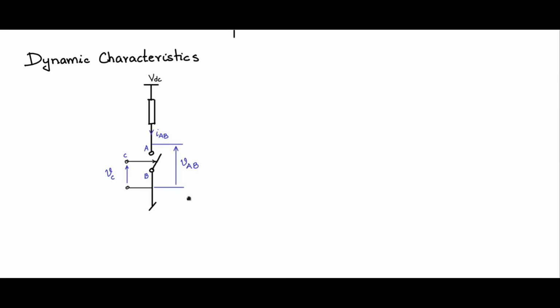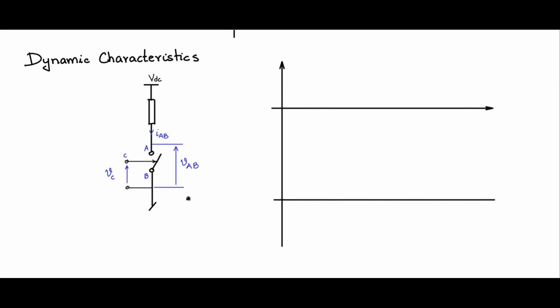So using these parameters in the circuit, let us see how our dynamic characteristic will look like. So let us have the time evolution. We will plot graphs. The x-axis is the time axis. I'm not indicating that, but it is the time axis. The y-axis will be the parameters.